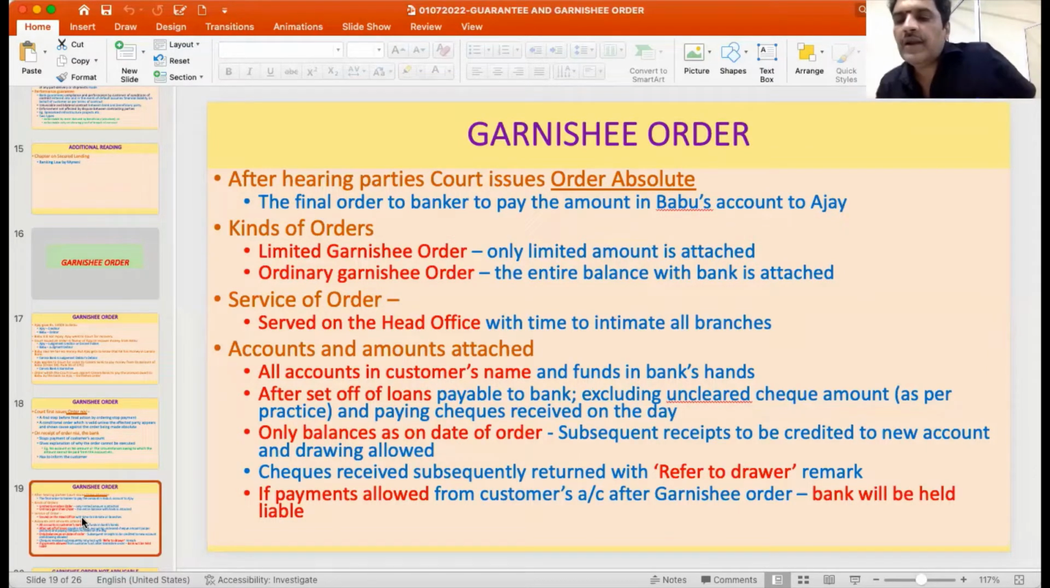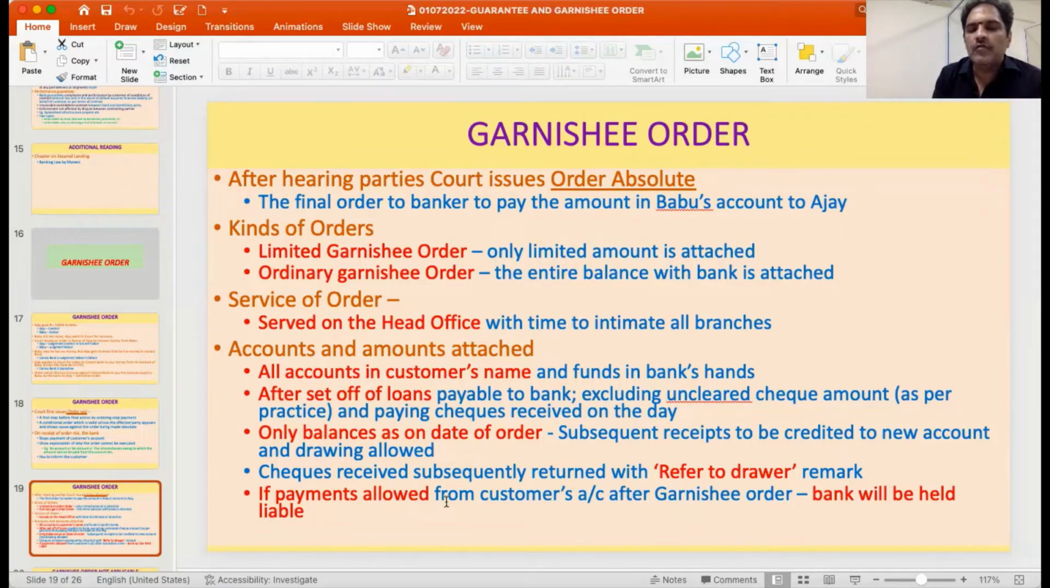Whatever subsequent receipts are received will not be attached, but they will be credited to a new account, and drawing in respect of those will be permitted. Then checks received subsequent to the order being issued. So now the account is on stop or frozen for activities. Those checks will be returned not with a remark that there is insufficient balance, but with a remark saying refer to the drawer. So they will find out why you are not in a position to make the payment.